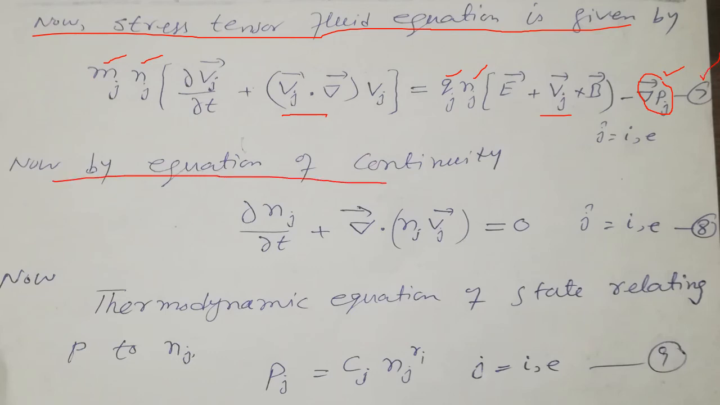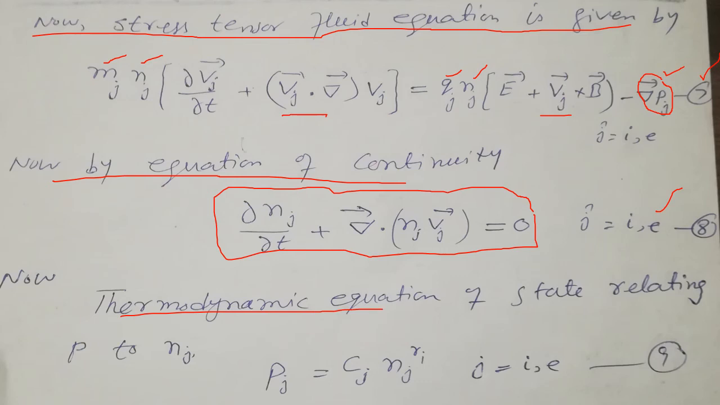Also consider the equation of continuity, partial n by partial t plus del dot nV is equal to 0. This is the famous continuity equation for the plasma, equation number 8. And now the thermodynamic equation of state relating P to n. P is equal to Cj Nj power gamma. We know the adiabatic law, PV power gamma is equal to constant.